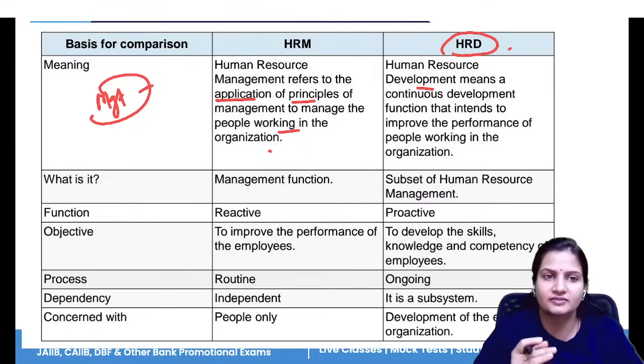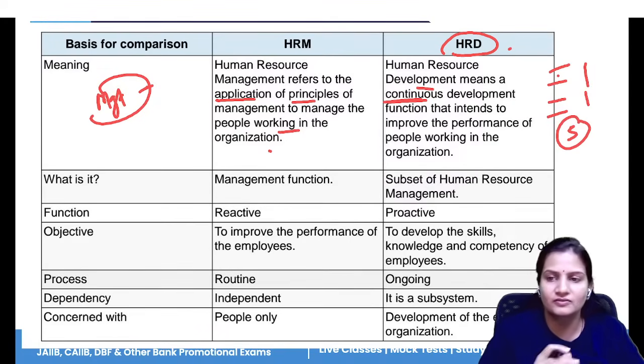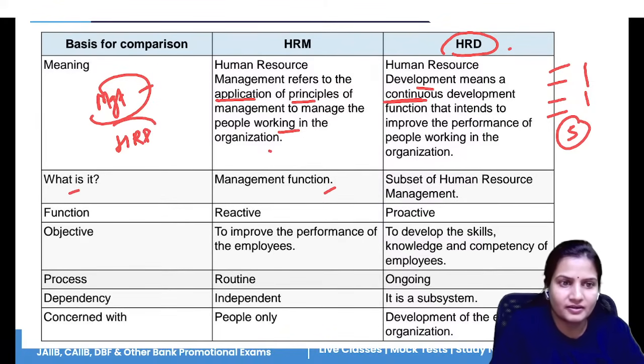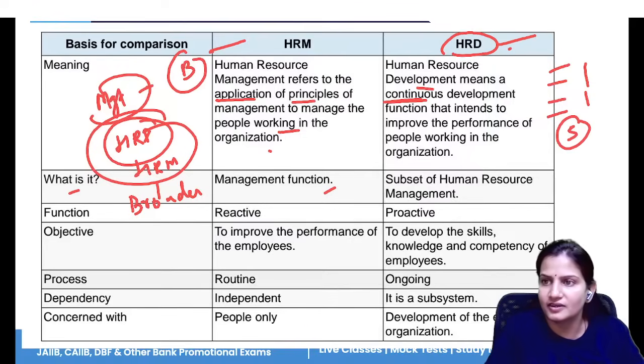Whereas development is a continuous process. Development is an ongoing activity. It's not that one day you are doing it, the second day you are not doing it, then again the third and fourth day you are doing it, the fifth day you are not doing it. No, development is consistent in nature. It's a continuous activity. HRM is a management function, and HRD is a subset of HRM. So HRM has a broader scope, and HRD has a narrow scope.